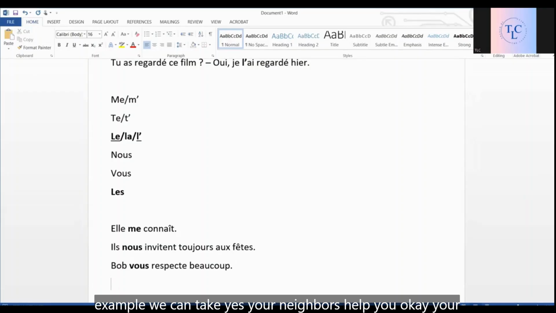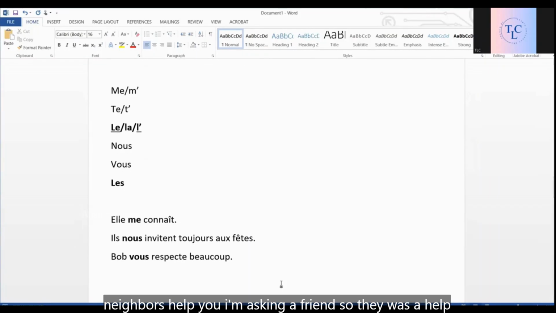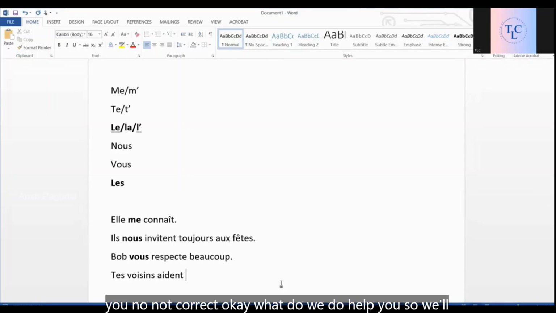The last example we can take: your neighbors help you. I'm asking a friend. So, tes voisins help you? No, not correct. What do we do? Help you. So, we'll directly put te.